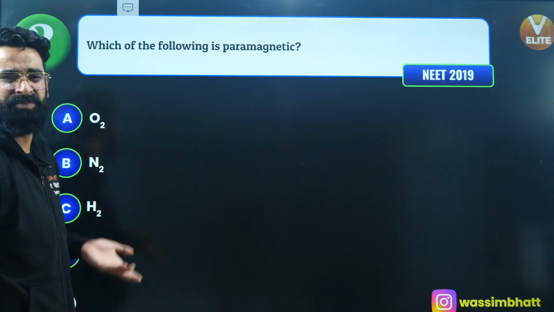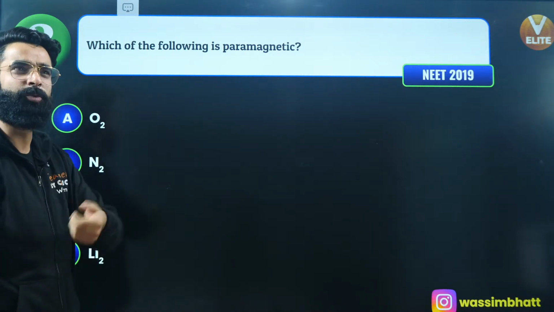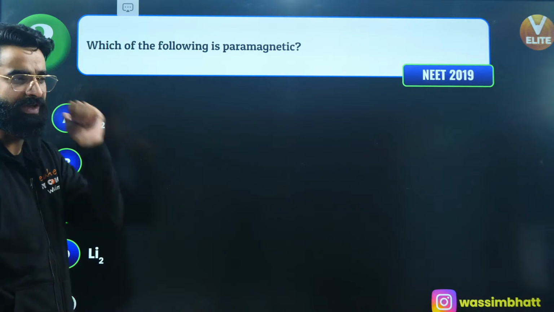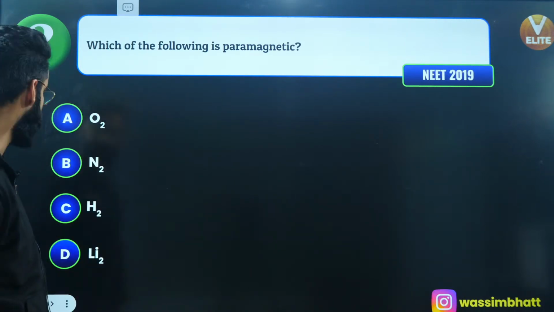And you can calculate its spin magnetic moment as well. Under root of n into n plus 2, n value is 2. So 2 into 2 plus 2, 2 into 4 is 8. So root of 8 Bohr magnetons is going to be the spin magnetic moment for this O2. We have discussed this in detail few minutes back only.